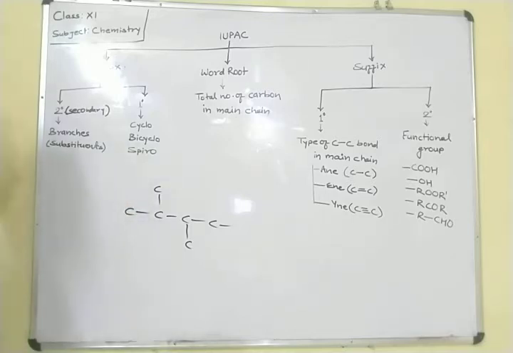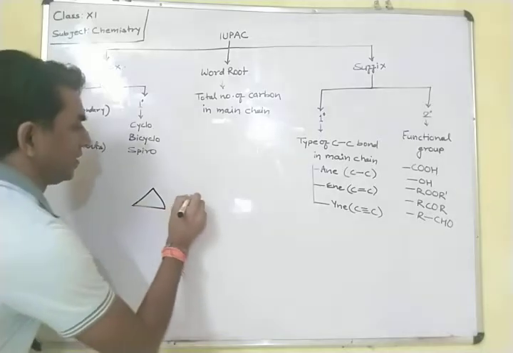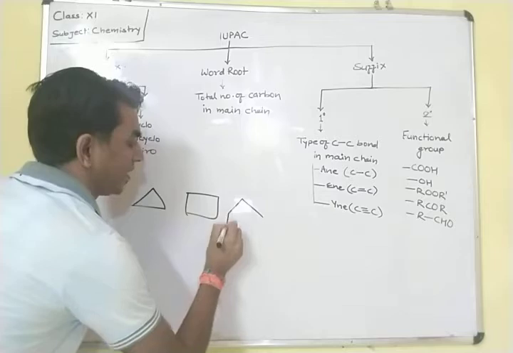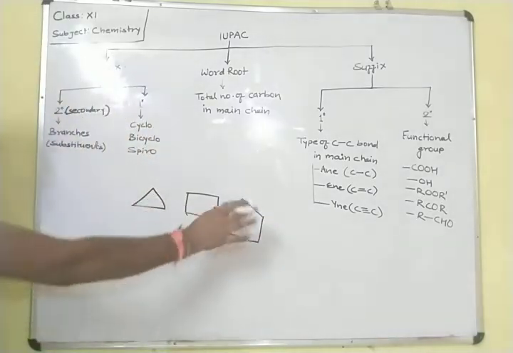So what is cyclo, bicyclo? Suppose any cyclic compound is there. Such a compound is known as cyclo.